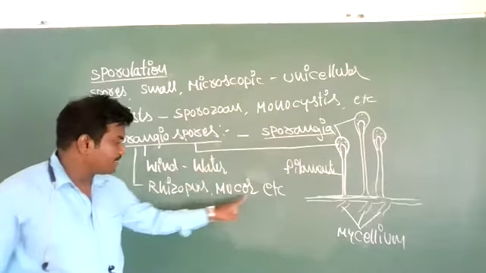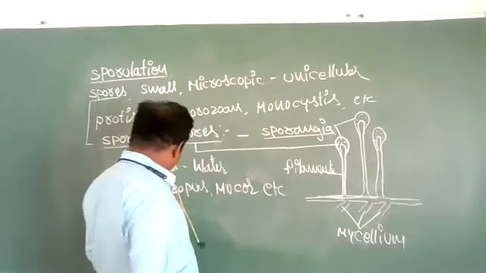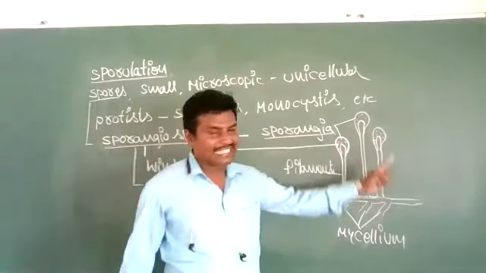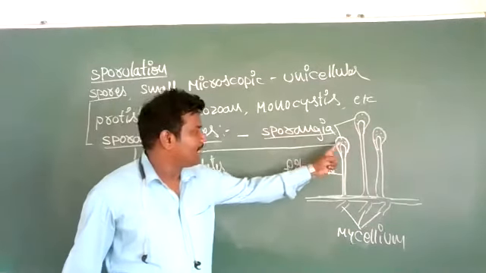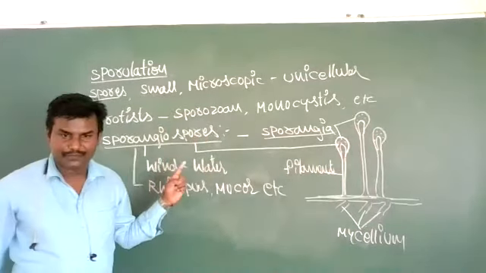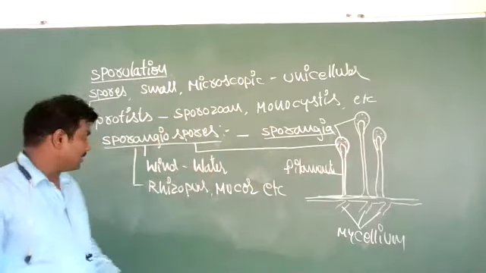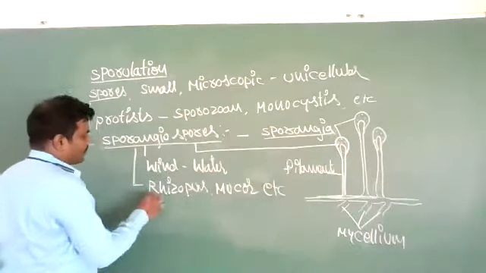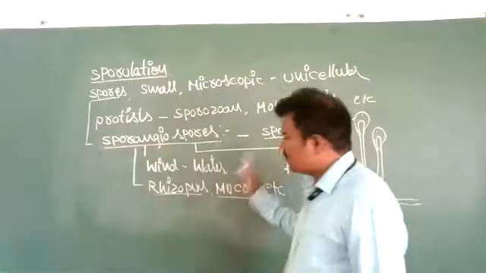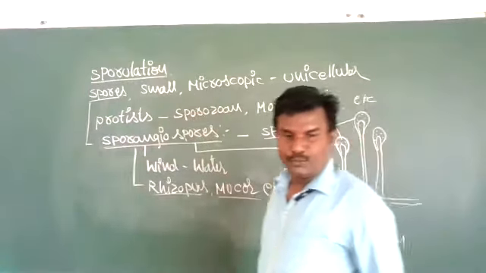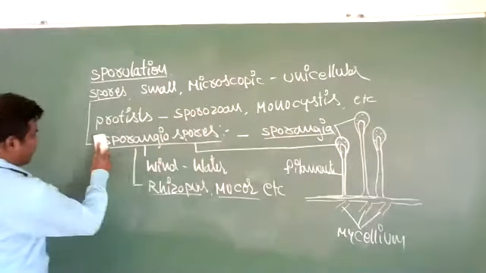In Rhizopus and Mucor, structures are formed like this, and in the sporangia, sporangiospores are formed. So this is the non-motile spore, sporangiospores.